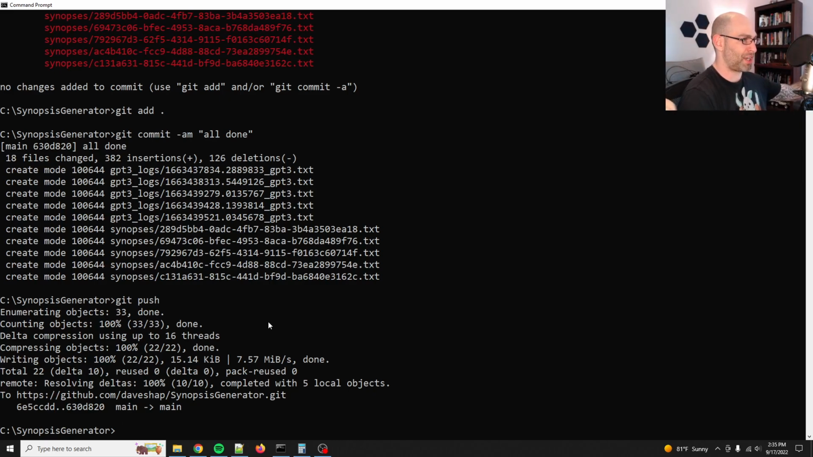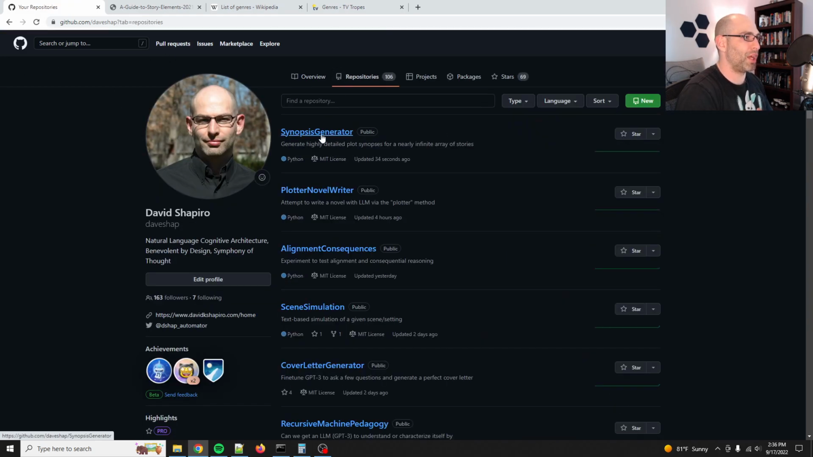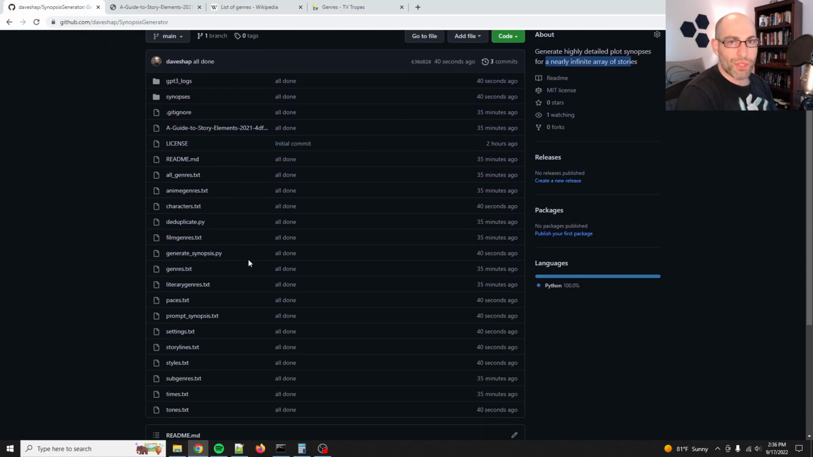You can run this every day for many years and you'll never get the same one. Another thing that happens is because I use a UUID and a high temperature, even if you run the same exact plot or set of appeal factors through it, you're not going to get the same plot synopsis twice. So technically you have an infinite number of plots in this plot generator. Sorry, that's the novel writer. But the plot synopsis generator, technically you can get an infinite array of stories. Okay, cool. Well, I'm satisfied with this.